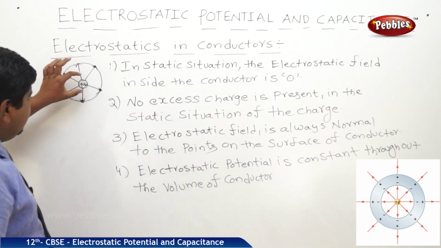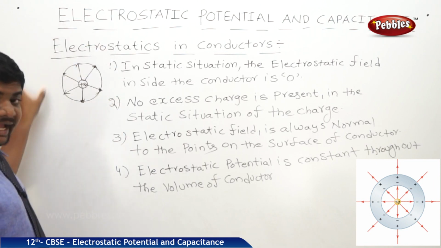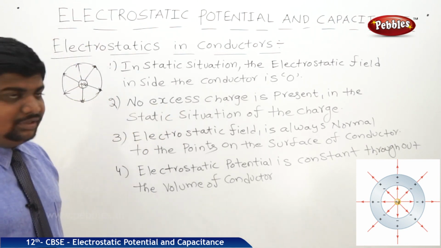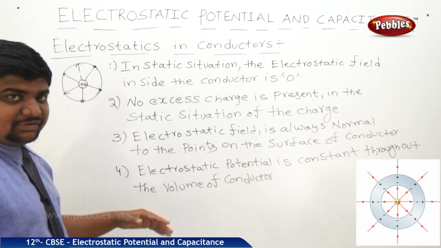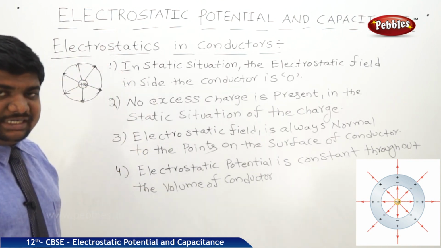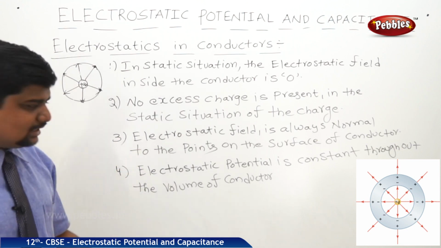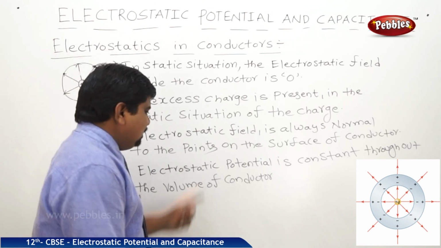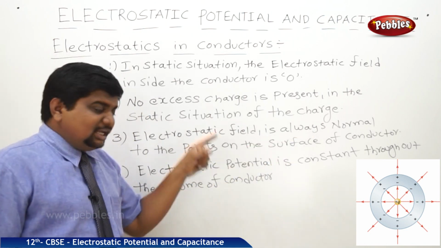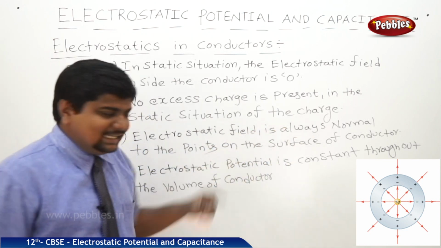Volume means interior and to the exterior Gaussian surface. The total is called the volume of the spherical conductor, or volume of any shaped conductor. So volume means including interior also. So electrostatic potential is constant throughout the volume of the conductor, including interior.